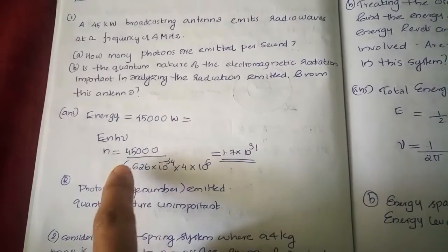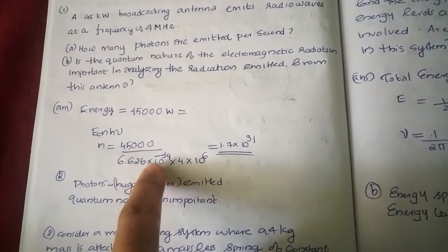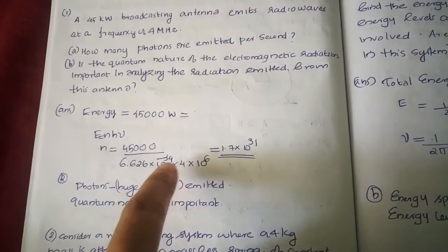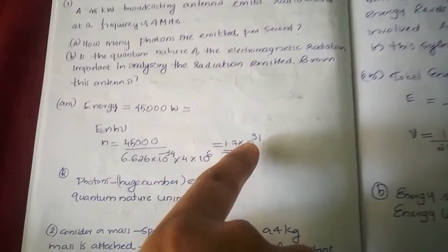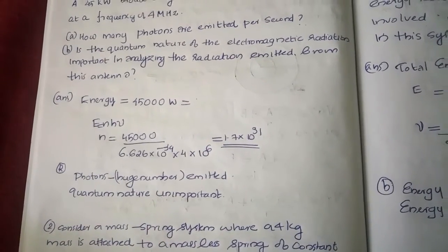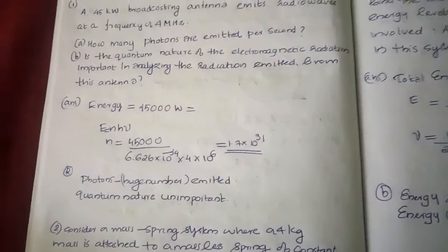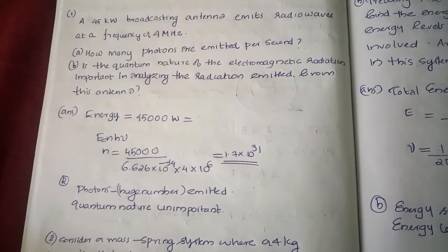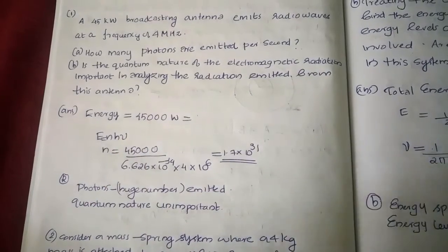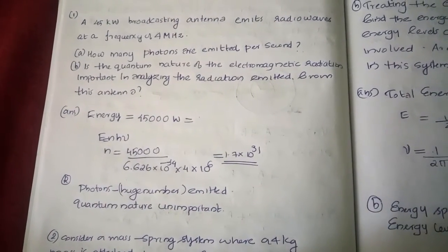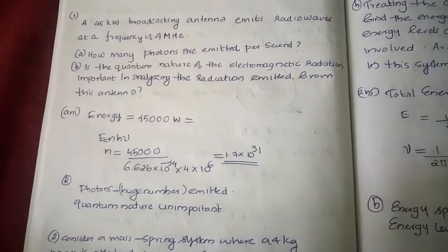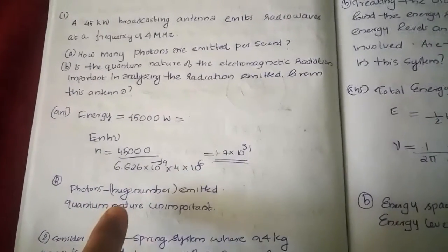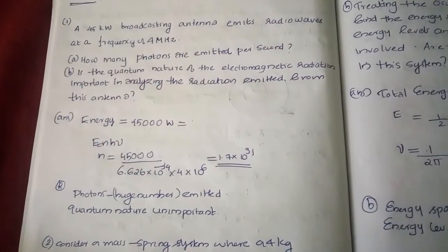So h is Planck's constant, that is 6.626 × 10^-34, and frequency ν is 4 megahertz, that is 4 × 10^6, and we get the answer as 1.7 × 10^31 photons emitted. Okay, so the number of photons emitted is huge, so the quantum nature is unimportant for this system.